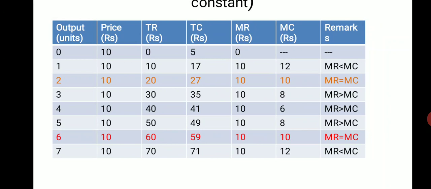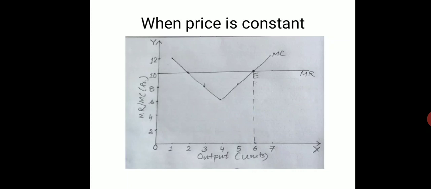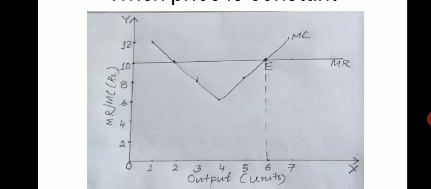And let's present it in a diagram. In the diagram, output is taken on the x-axis, and MR and MC are taken on the y-axis. See, the MR curve is parallel to the x-axis because it is fixed. It is not changing, 10 rupees.